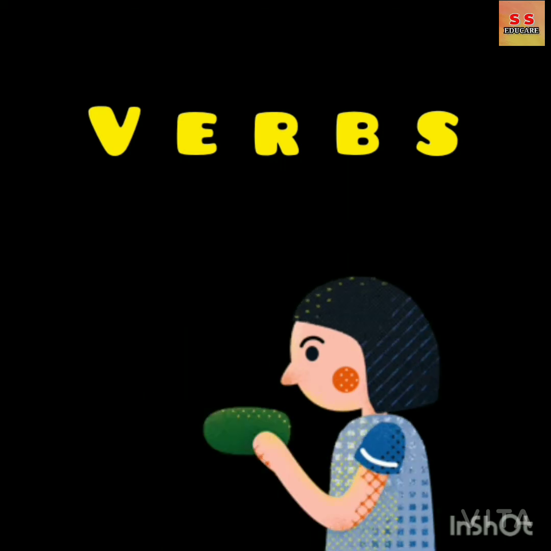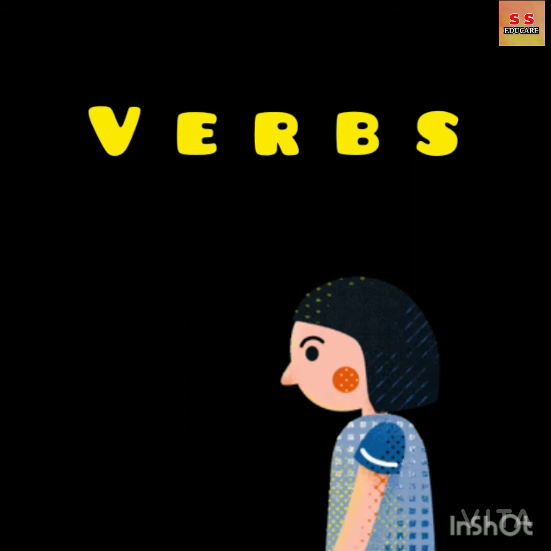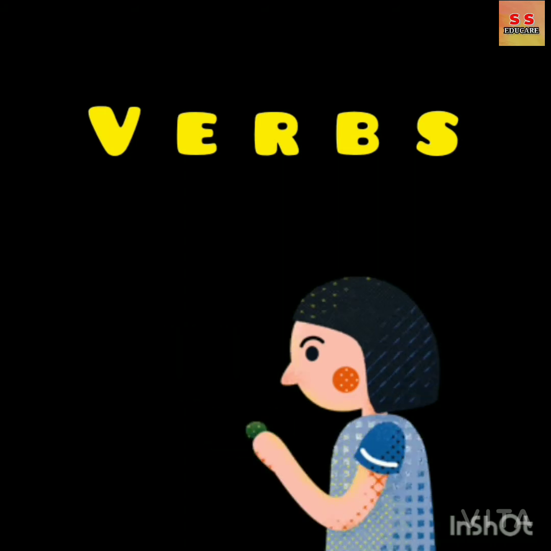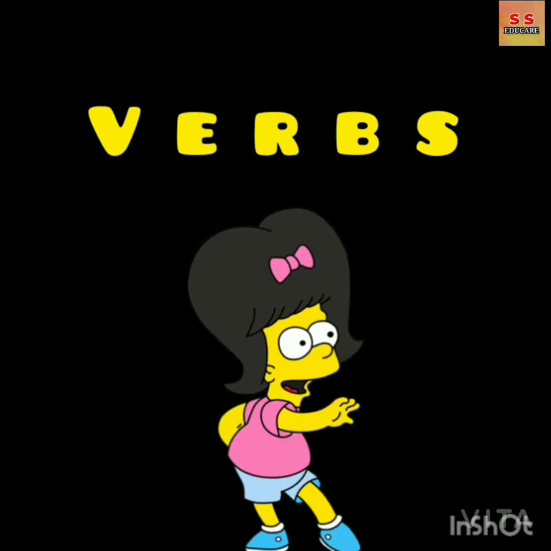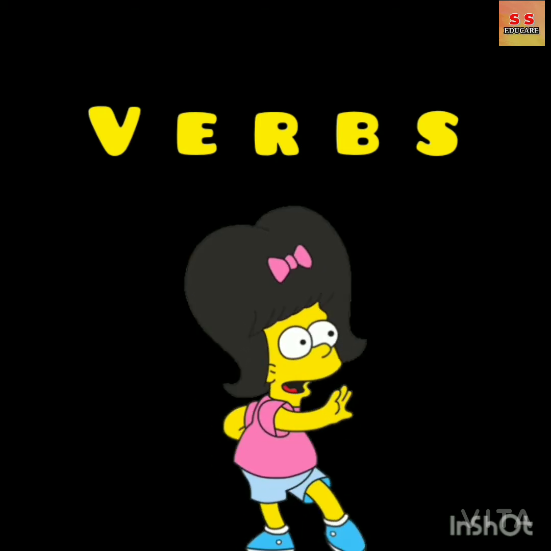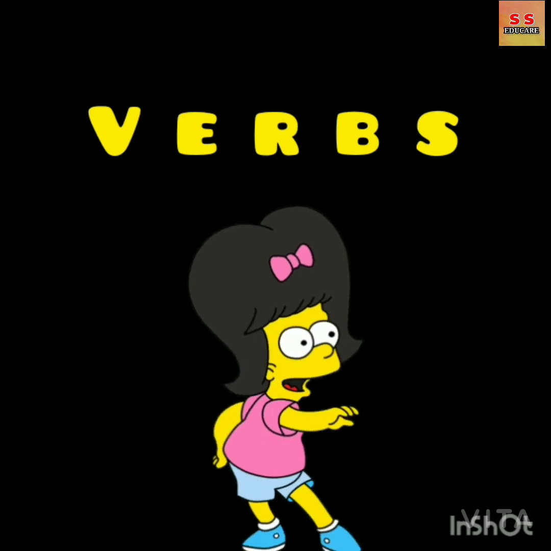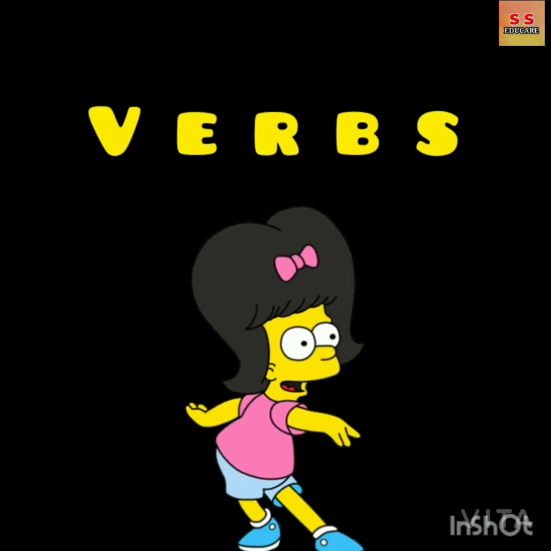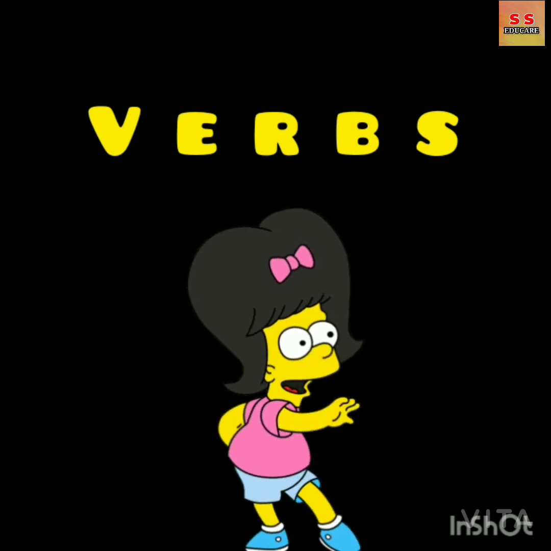Today we will learn about verbs. Verbs in Hindi is called kriya. Can you see a girl wearing pink dress dancing? Word dancing is a verb because it involves actions. Okay, let's learn about verbs in detail.